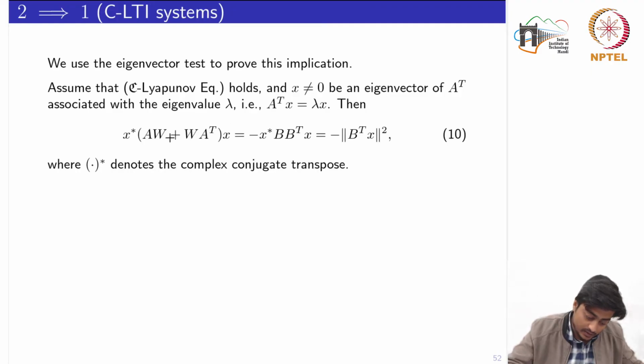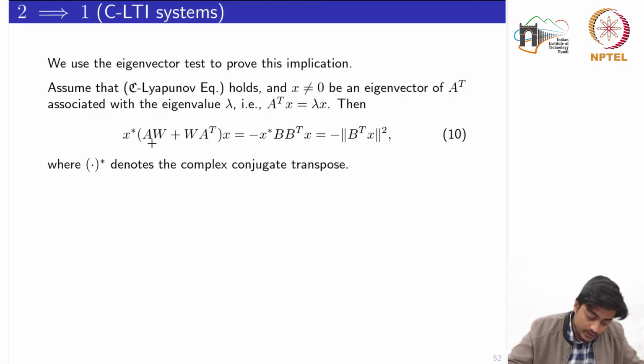Okay, then if you see the left hand side of the Lyapunov equation, it is also a matrix, and it is an assumption already in this implication that W satisfies this equation.